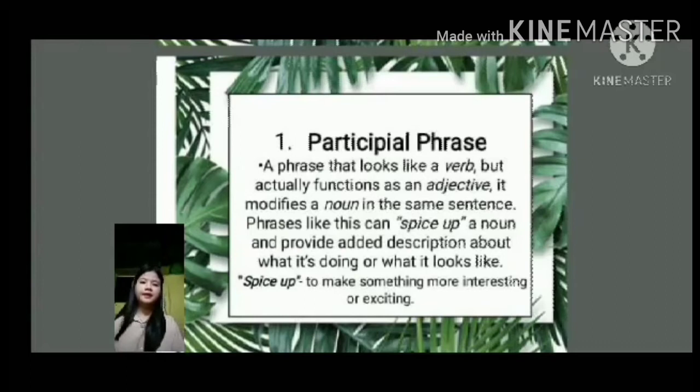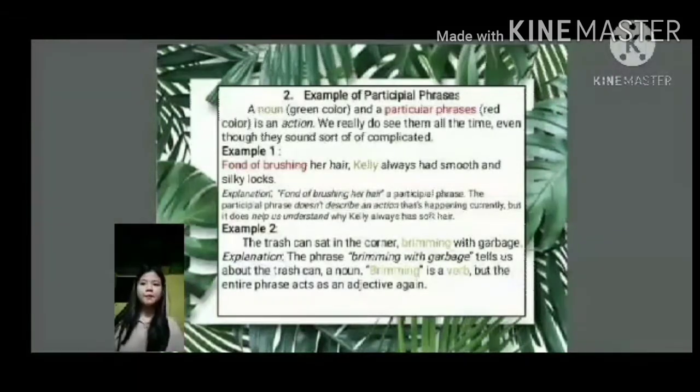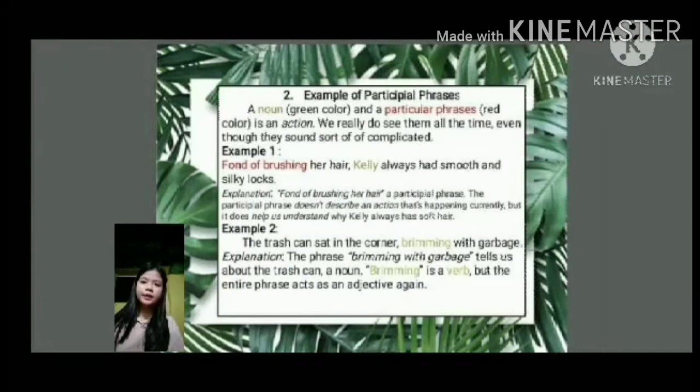A participial phrase is a phrase that looks like a verb but actually functions as an adjective. It modifies a noun in the same sentence. Example of participial phrases. Number 1, fond of brushing her hair, Kelly always had smooth and silky locks. So it tells us about Kelly, a noun and the subject of the sentence. The phrase fond of brushing her hair is a participial phrase.